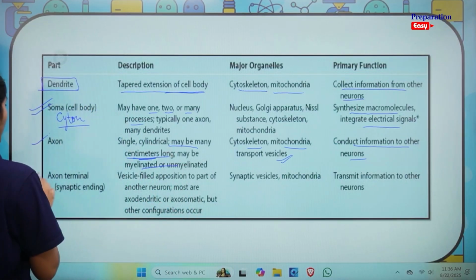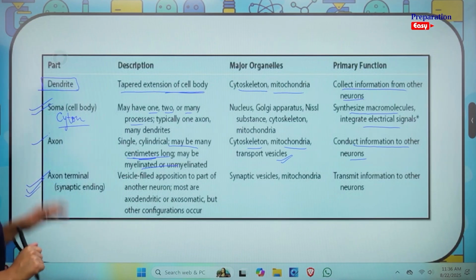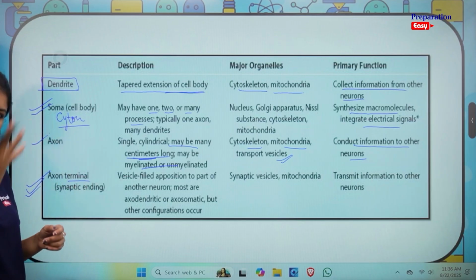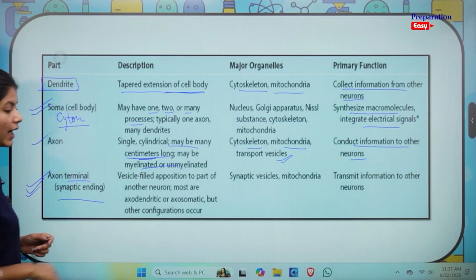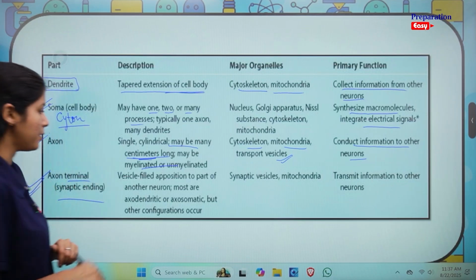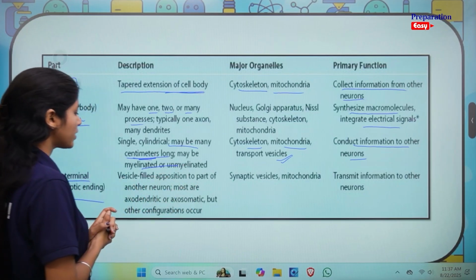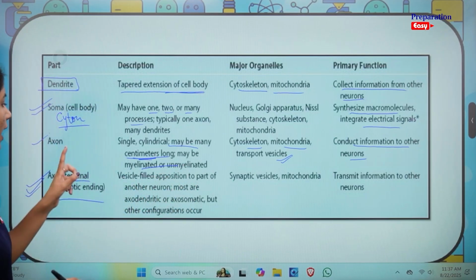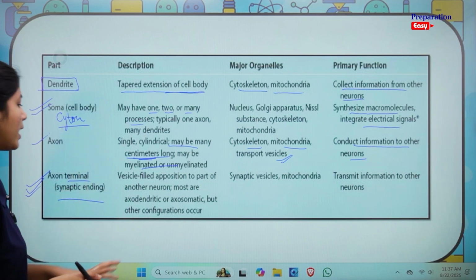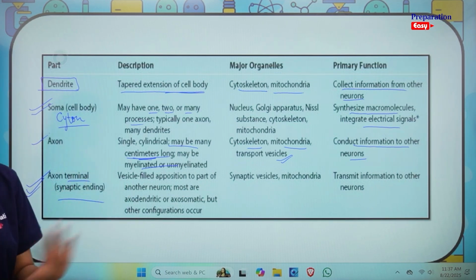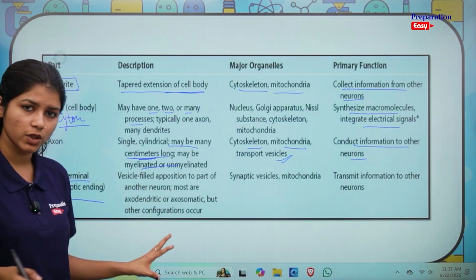Okay. The final part is the axon terminal, which is the end of the axon. Terminal, as the name suggests, is the end. It's also called the synaptic ending. We'll study about synapse, as I said. It has vesicles filled in opposition to part of another neuron. Most are axodendritic or axosomatic, but other configurations occur. You don't need to worry about the terms used here.